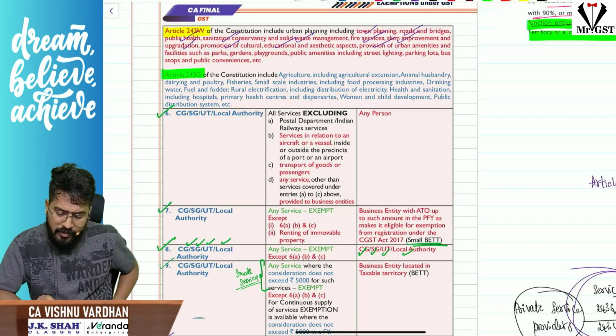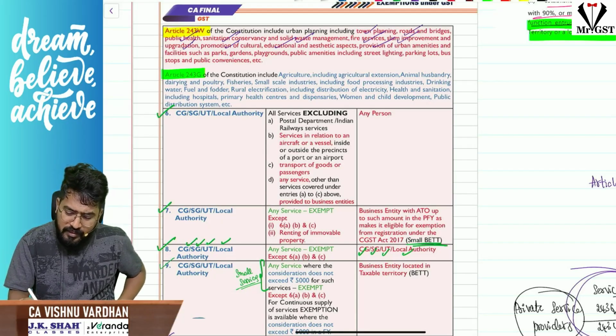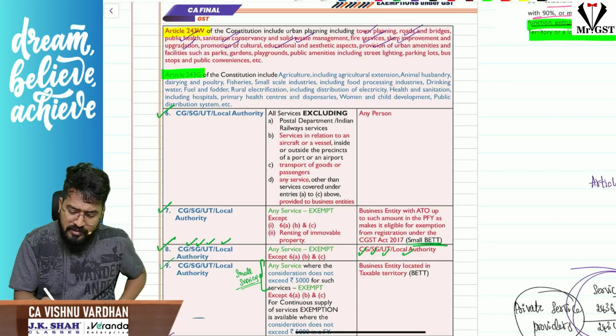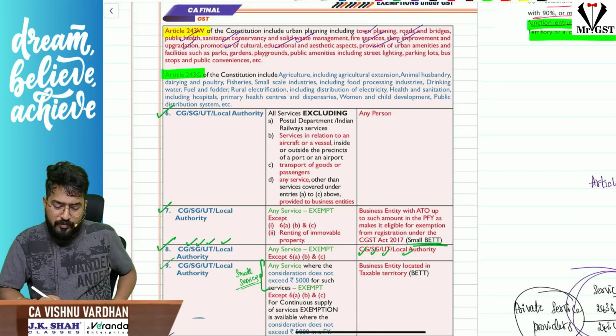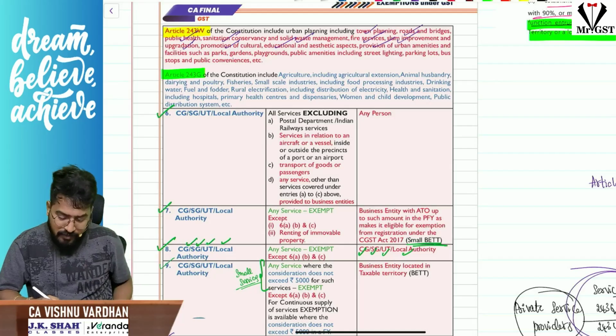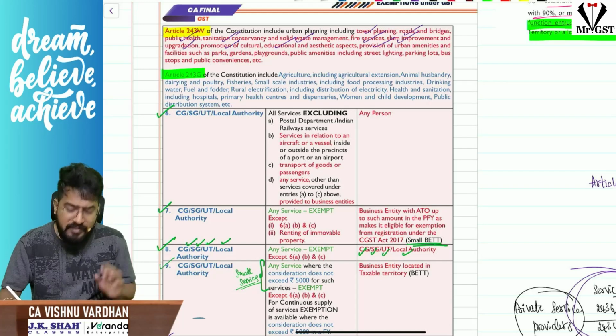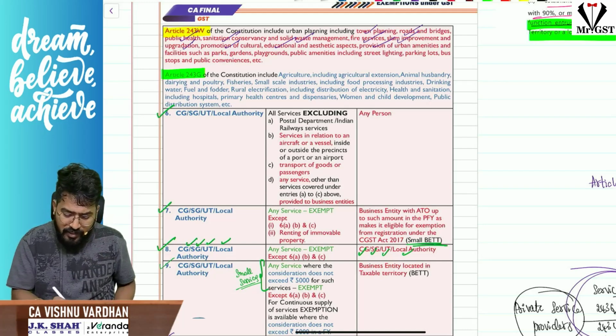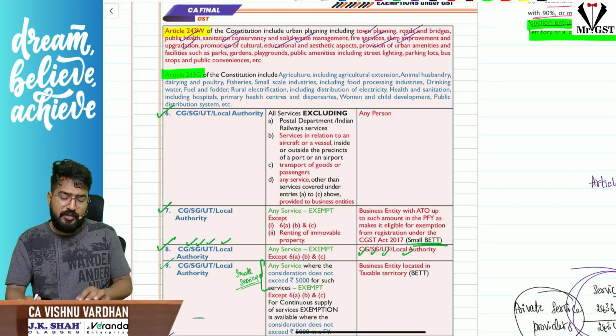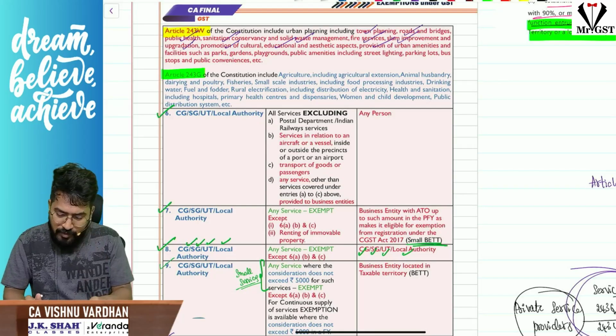And their main agenda is to carry out the functions entrusted to municipalities and panchayat under 243W and 243G. If it is government entity, everything is the same, but it is started to carry out any function entrusted to central government, state government, union territory or local authority. That is what governmental authority and government entity are.